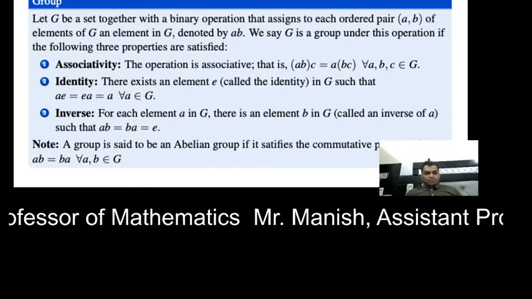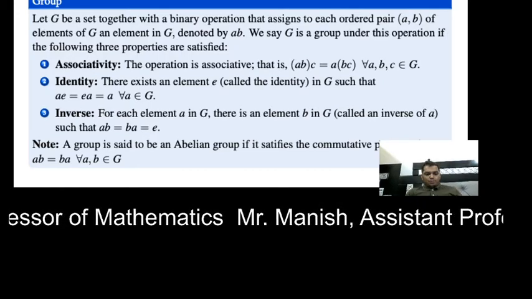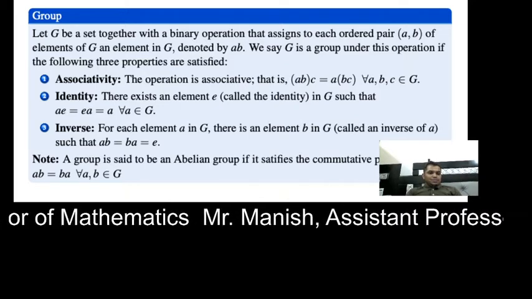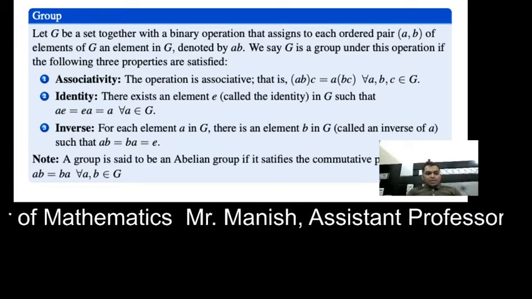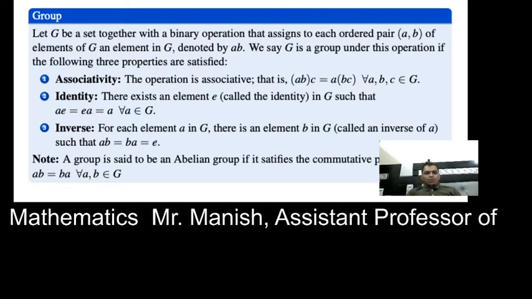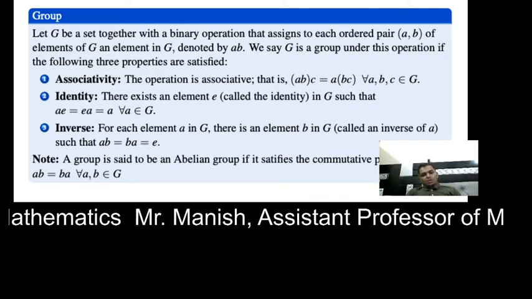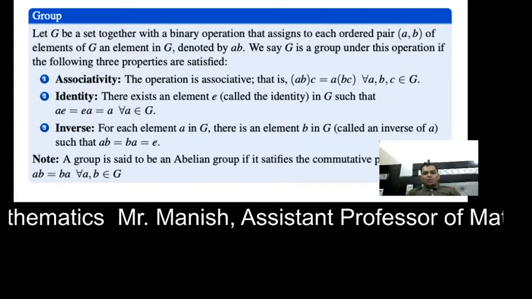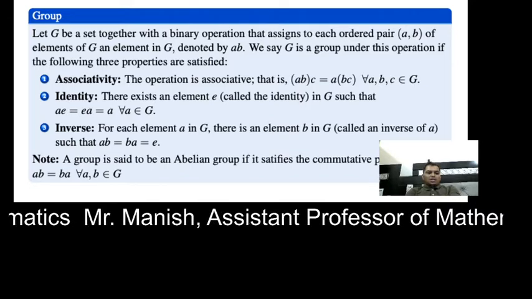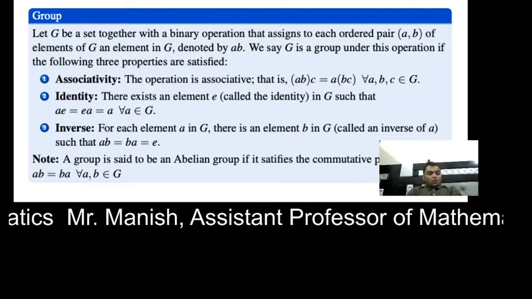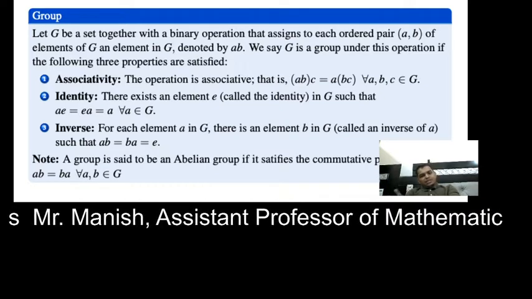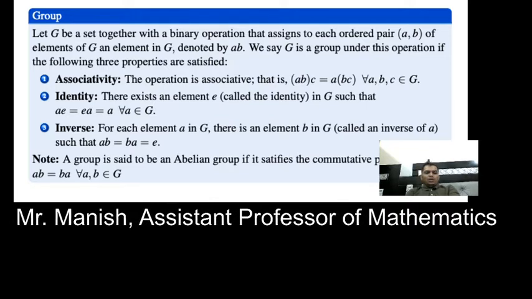So this is about binary operation. Next we talk about group. What is a group? Let G be a set. I already explained the definition of set. Together with a binary operation that assigns to each ordered pair a, b of elements of G an element of G denoted by ab, we say G is a group under this binary operation if the following properties are satisfied. Some properties are given below. If these properties are satisfied, then we say that the set with that defined binary operation will be a group.